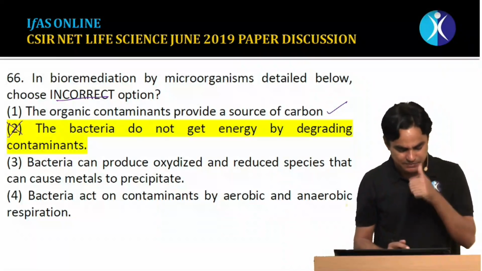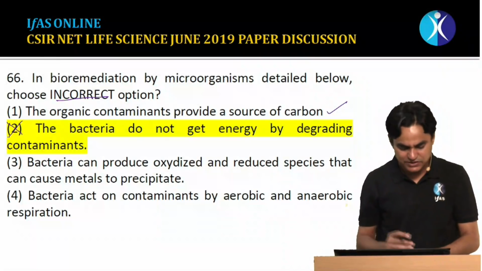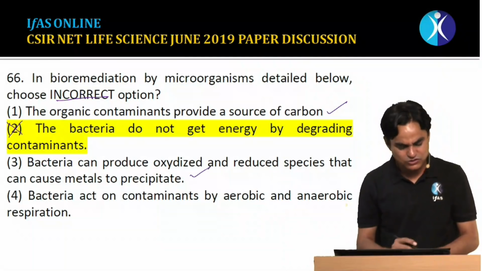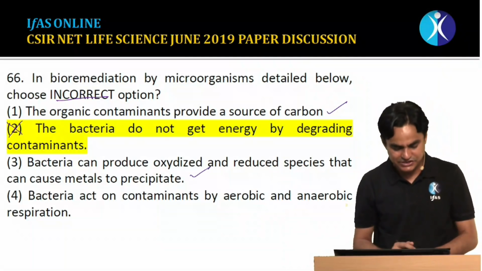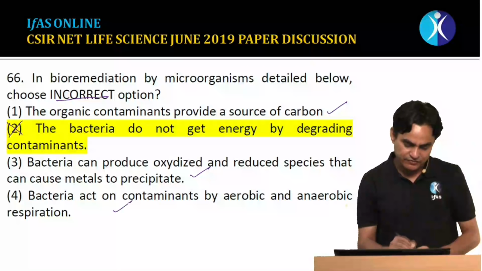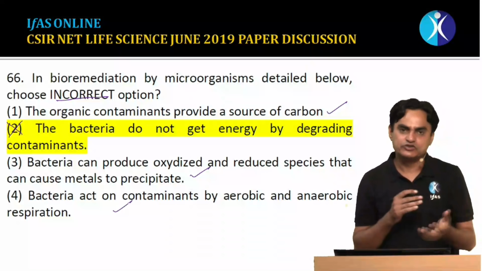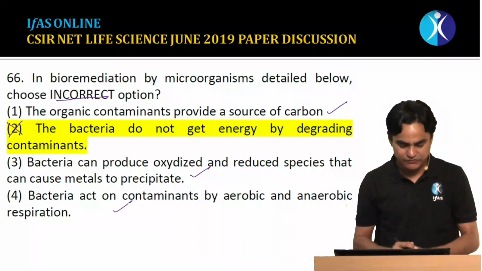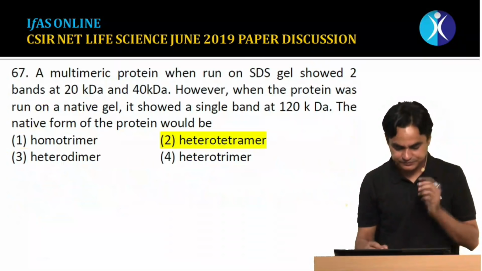Statement C says that bacteria can produce oxidized and reduced species that can cause metals to precipitate. Yes, that is also true. We have studied it in bioremediation. The last option says bacteria act on contaminants by aerobic as well as anaerobic respiration. Yes, that's also possible. Aerobic bioremediation is possible, and anaerobic bioremediation is also possible. We have already discussed this in class.